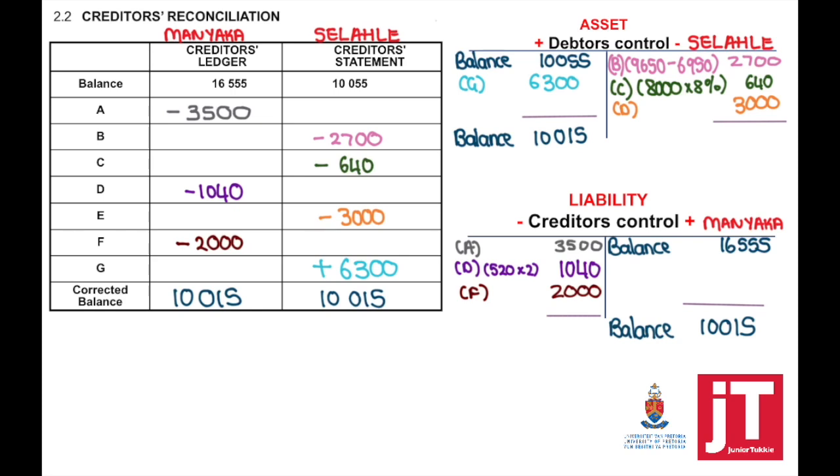Because sometimes it could be a simple thing, such as adding up incorrectly or putting a minus instead of a plus. If you see that you have run out of time, rather move on to the next questions, complete the rest of your paper, and then come back. Make a note, come back to this later on and see where it is that you've actually made a mistake.